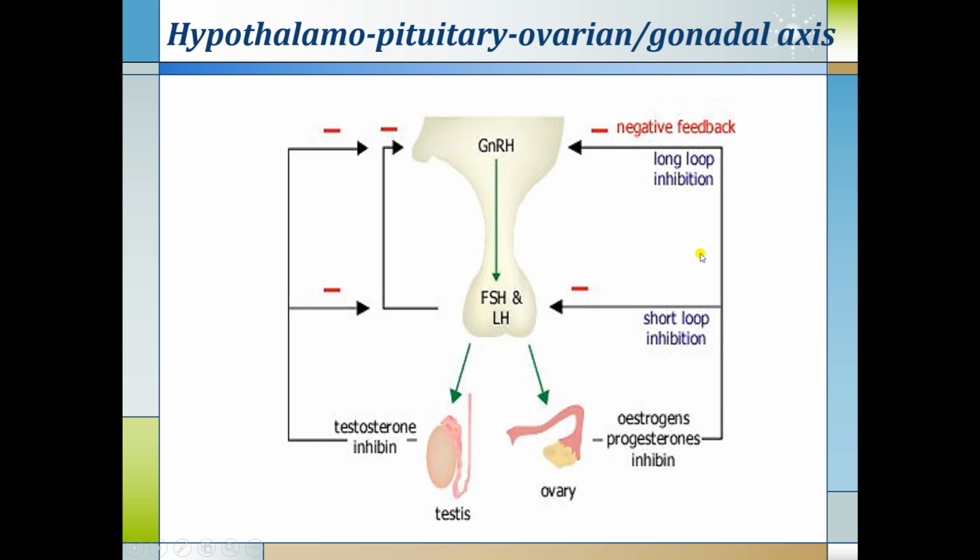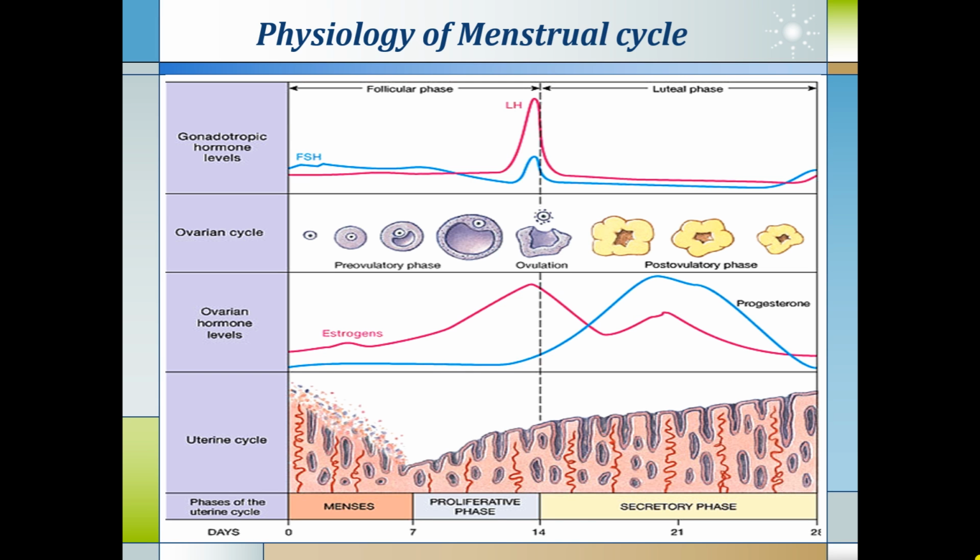They will also directly send a signal to the hypothalamus and inhibit the release of GnRH, gonadotropin releasing hormone. That is called long loop inhibition. The presence of FSH and LH also sends a signal to the hypothalamus, which is called ultra short loop inhibition, that no further sex hormones are required in the blood. So there are three types of control mechanism: short loop inhibition, long loop inhibition and ultra short loop inhibition, and these control the level of estrogen inside the body.